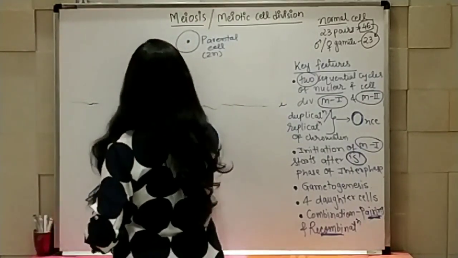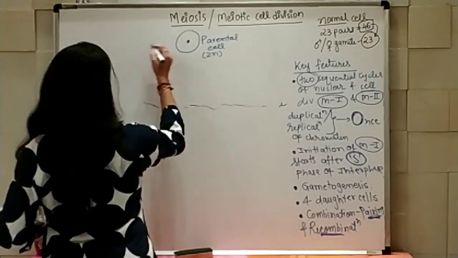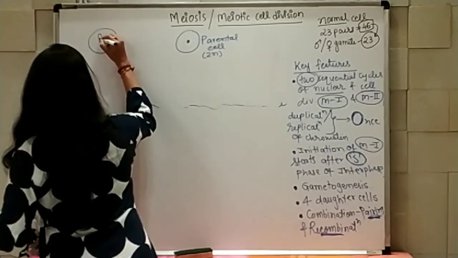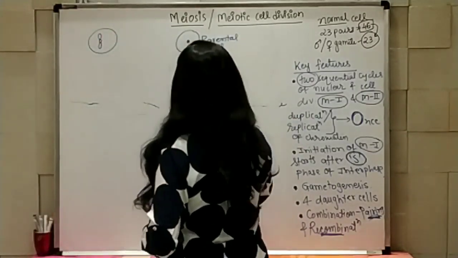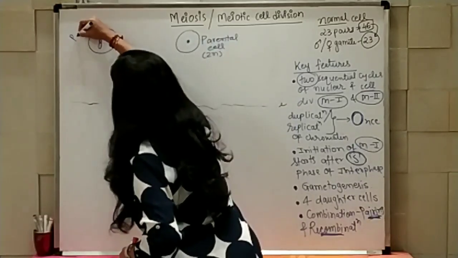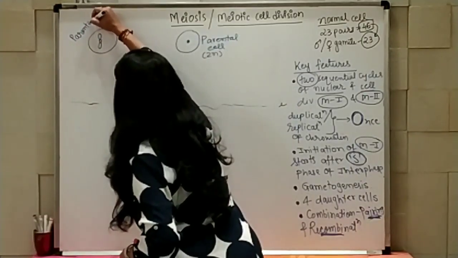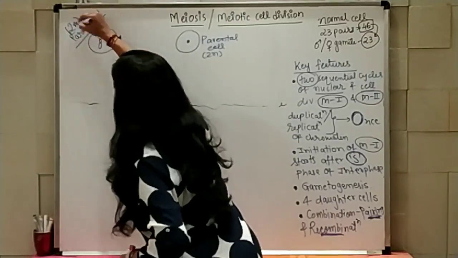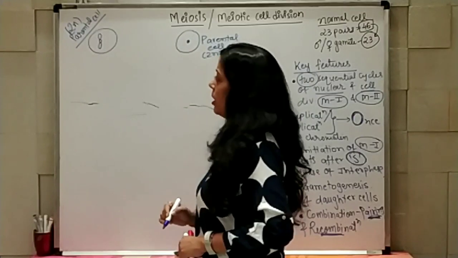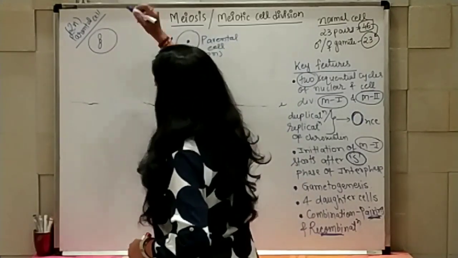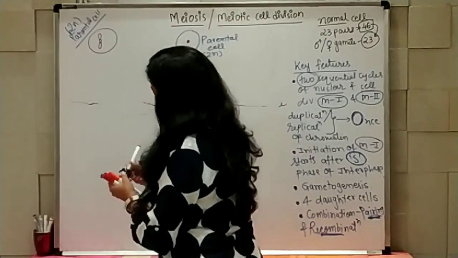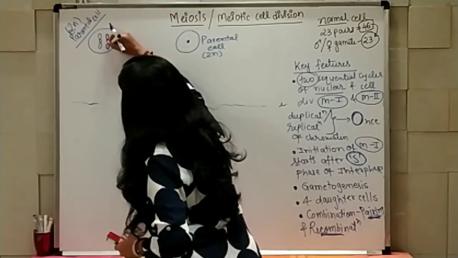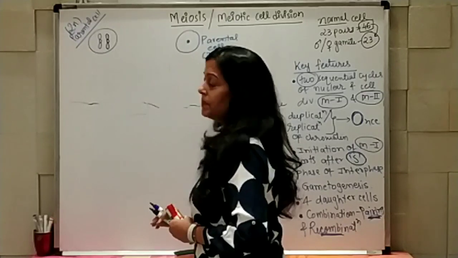Again I can show you here also, for example this is one, right, parental cell ही है ये भी. So the parental cell having diploid sets of chromosomes, right. So here it is having one, and second one I'll show you with this. This is the normal parental cell.